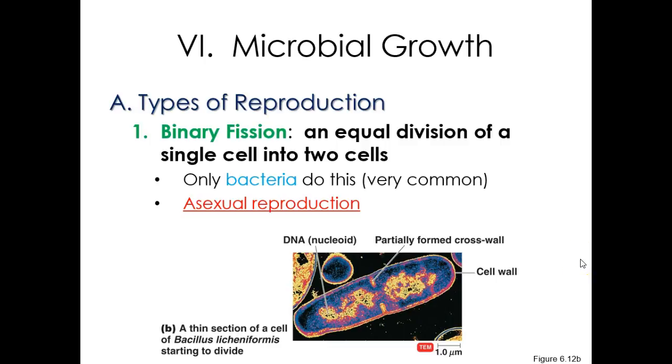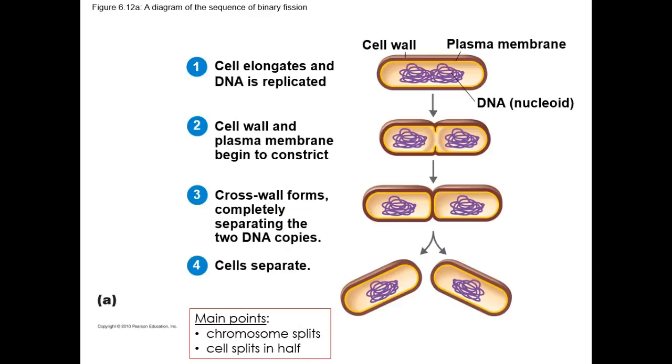So microbes grow through a pretty unique way. They do this thing called binary fission, which means that one bacteria will sort of split to become two, and it's asexual. So what ends up happening is you have a bacteria, it copies its genetic material, sort of creates that dividing line, and eventually just splits into two. And these two are both going to be exactly the same clones of each other.